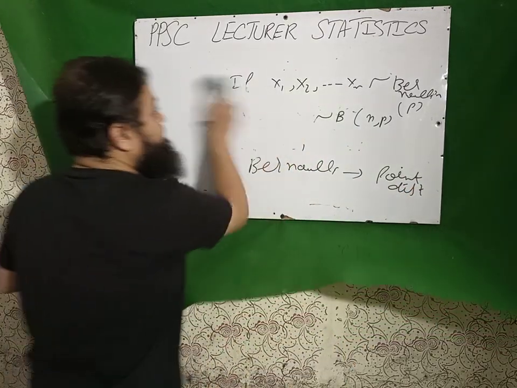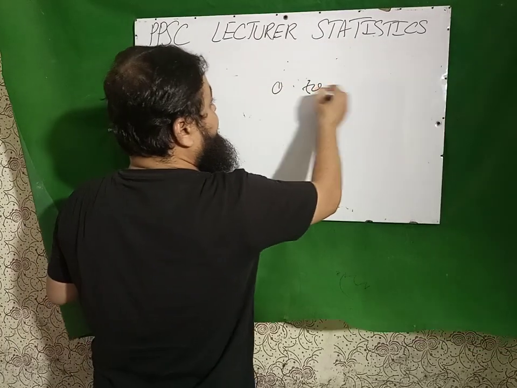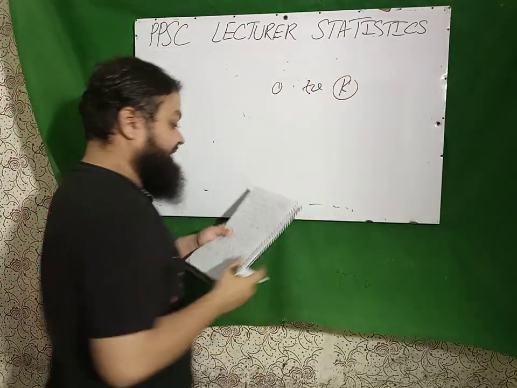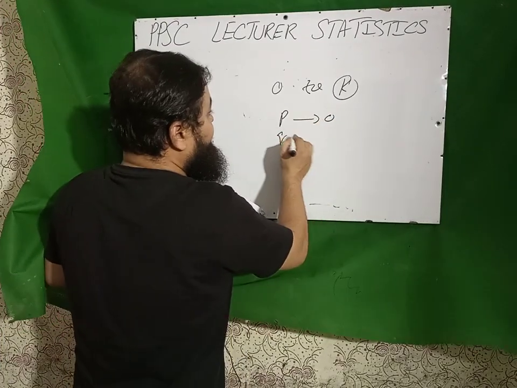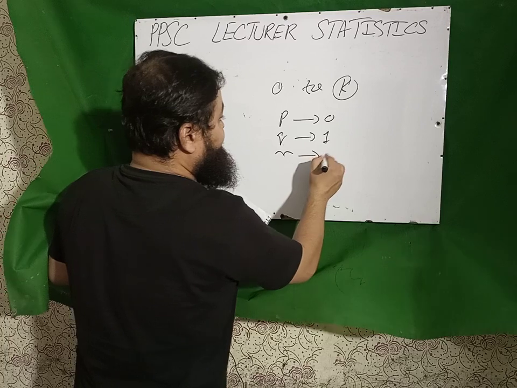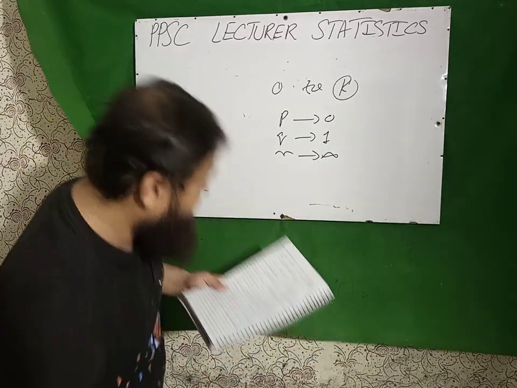Next question is very important. Range of the hypergeometric distribution is 0 to k. K is the number of successes. Next is, in binomial distribution, if p approaches 0, q approaches 1, and n approaches infinity, we have Poisson distribution.